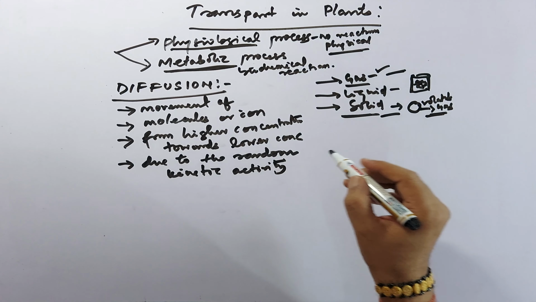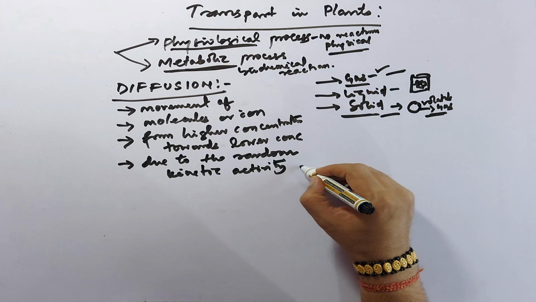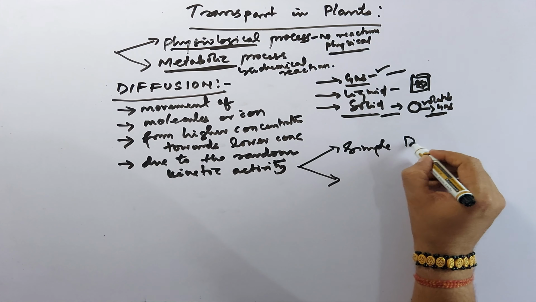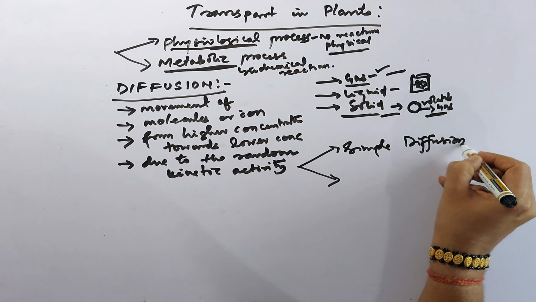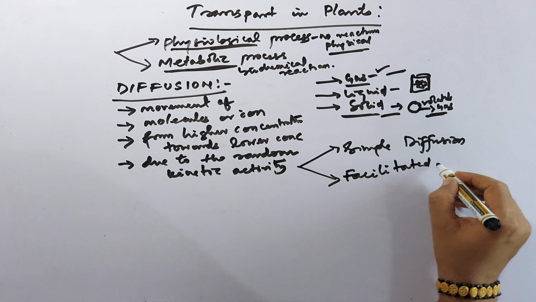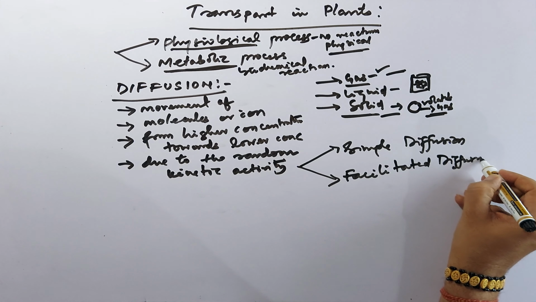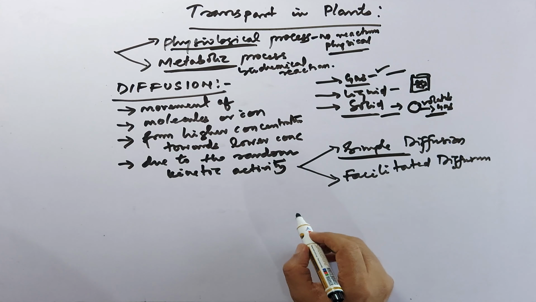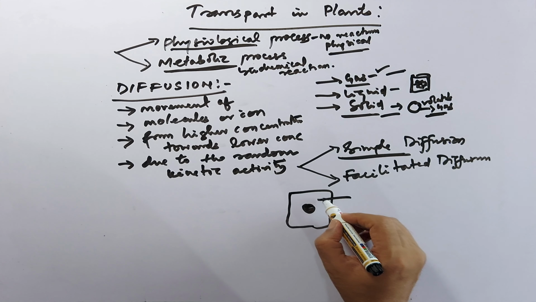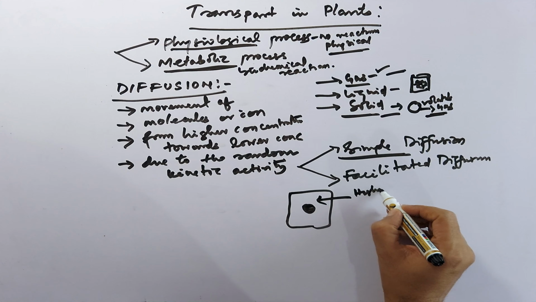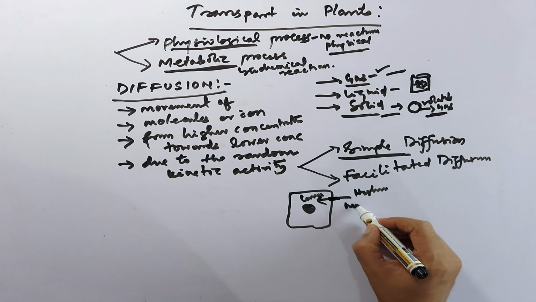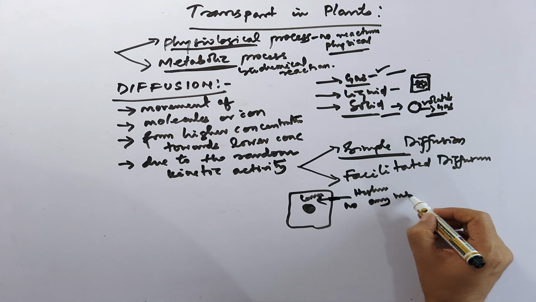that is, different ions diffuse into the cell, and different substances also diffuse out of the cells. We can divide diffusion into 2 types: simple diffusion and facilitated diffusion. In simple diffusion, the substance diffuses from higher concentration towards lower concentration, and there is no involvement of any membrane protein.